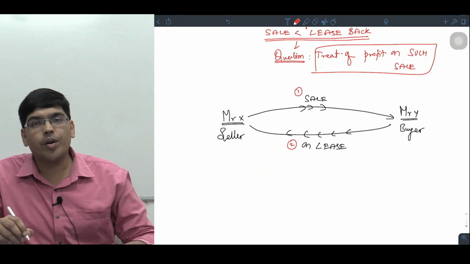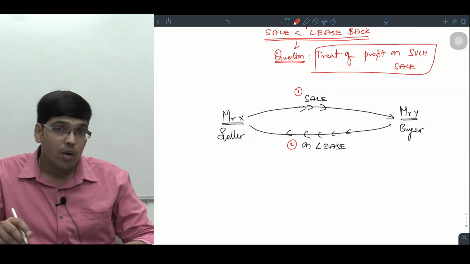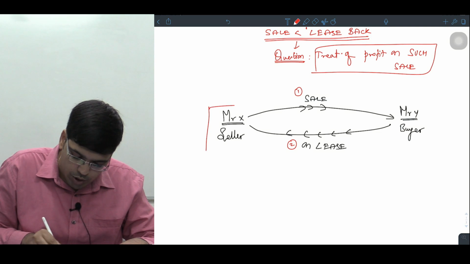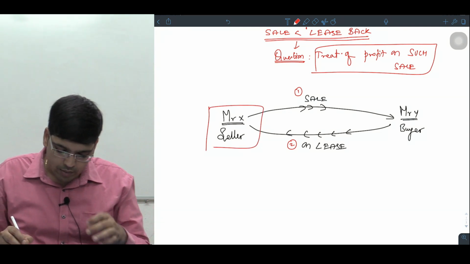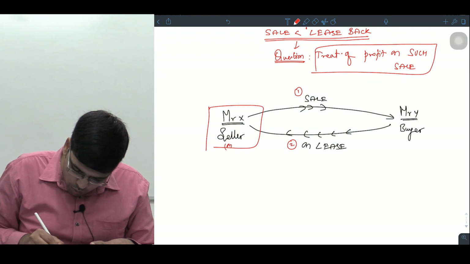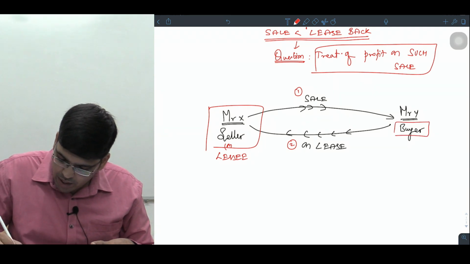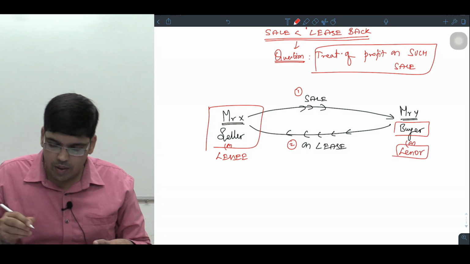See, we already know the accounting treatment of lease, right? If it's a finance lease, how to do? If it's an operating lease, what to do? But how to deal with the profit on such sale transaction itself is a question. Now, Mr. X, if you observe, he's a seller, and he's also lessee. Likewise, Mr. Y is a buyer as well as a lessor. वो lessor भी है, right now.